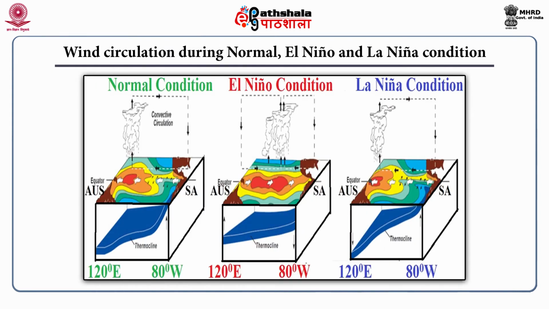This figure shows the wind circulation pattern both at the surface level and at higher altitude during normal, El-Nino and La Nina years. And this is in the atmosphere over tropical Pacific and the region bounded by 120 degree east longitude and 80 degree west longitude. The associated changes in ocean current, the shape of the thermocline and zones of strong convective precipitations are also depicted here. In a normal year, the convective precipitations are generally in the western Pacific region. In a La Nina year, that shifts far to the western Pacific, and in case of El-Nino year, either it is in the central Pacific region or towards the eastern Pacific region.